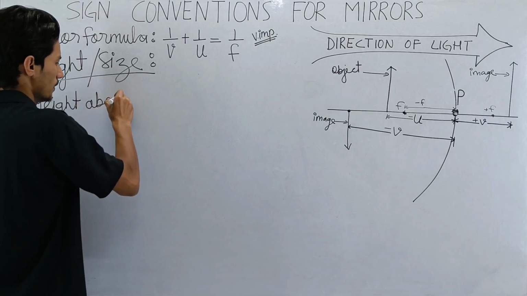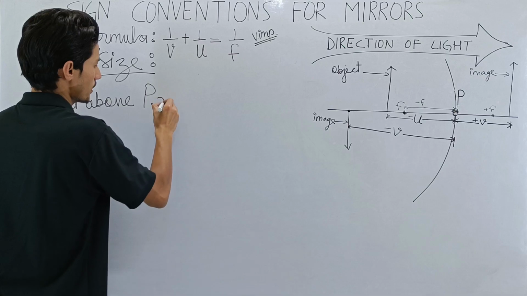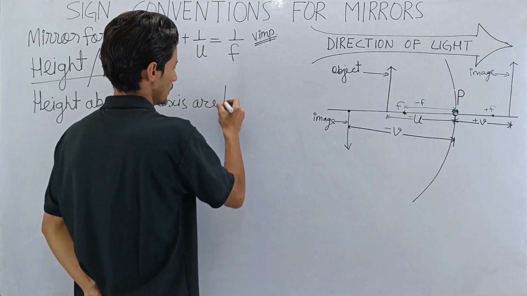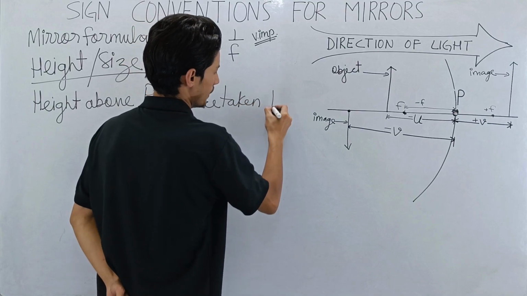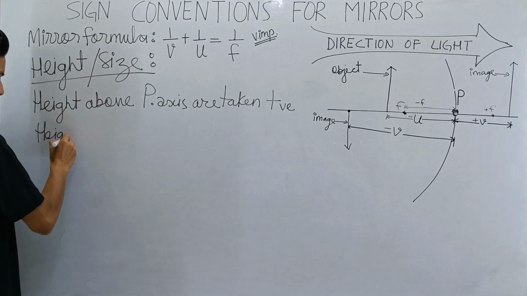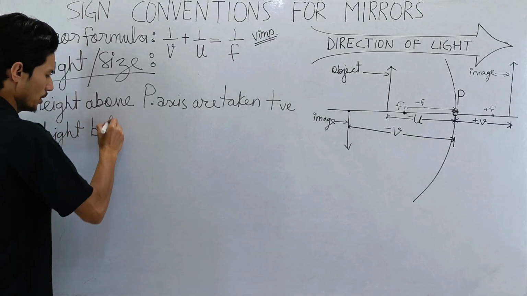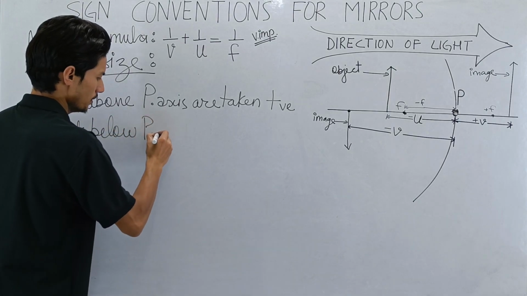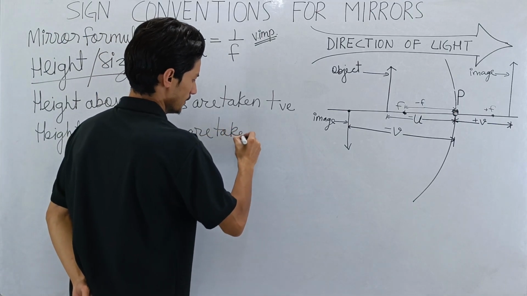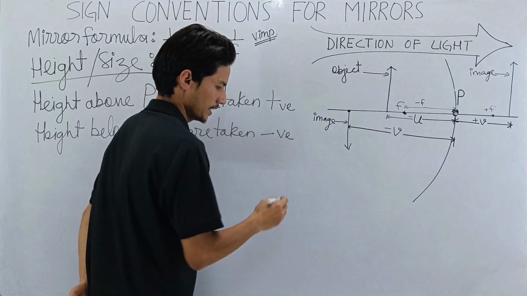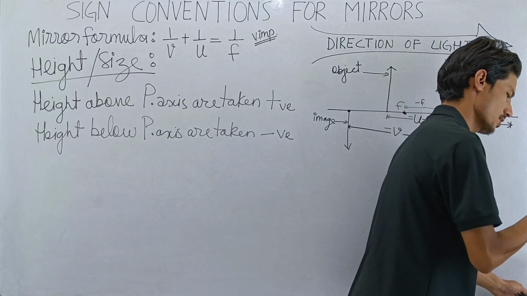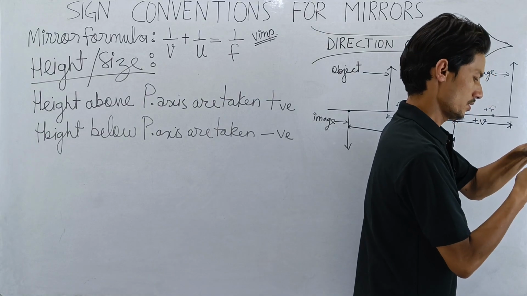So remember, heights above the principal axis are taken as positive. Heights below the principal axis are taken as negative. It's squeaking a lot, let me change my marker.